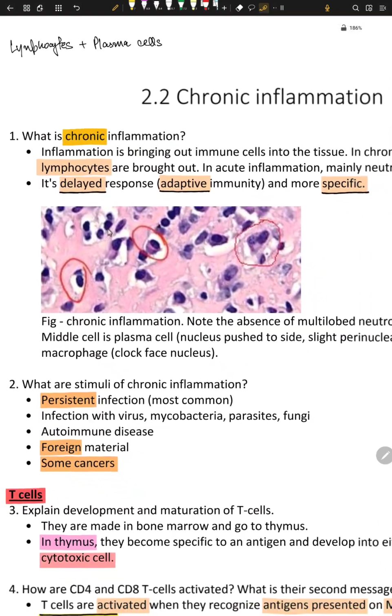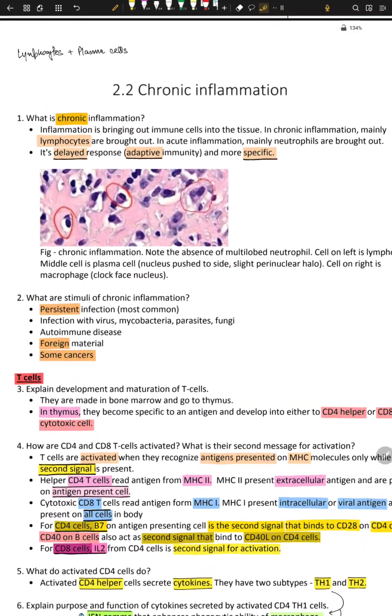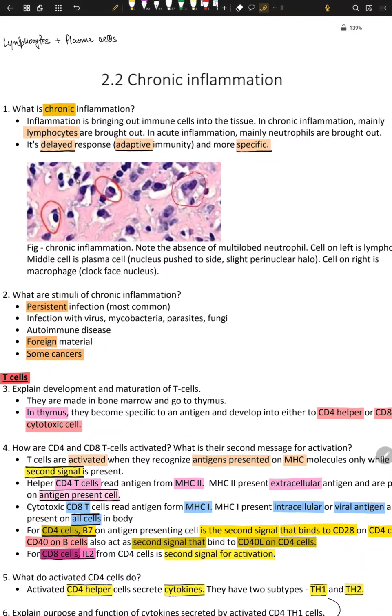Well, sometimes it's not directly after acute inflammation. It can be benign. It can begin as a chronic form from the start, like autoimmune diseases. And why does it happen? It happens because T cells and B cells are involved in it. T cells and B cells take longer to get recruited, and neutrophils are faster. So that's why neutrophil rich is acute, and lymphocytes and plasma cells mediated inflammation is chronic inflammation.